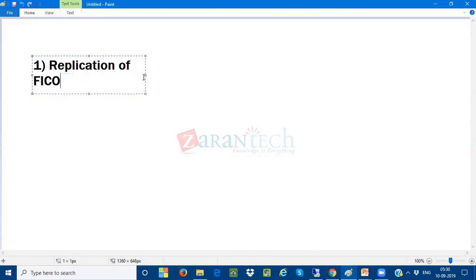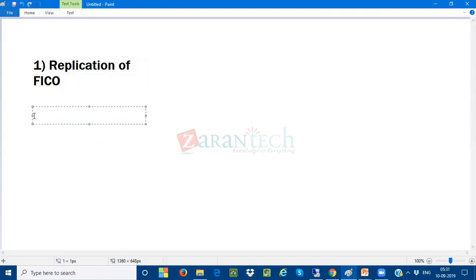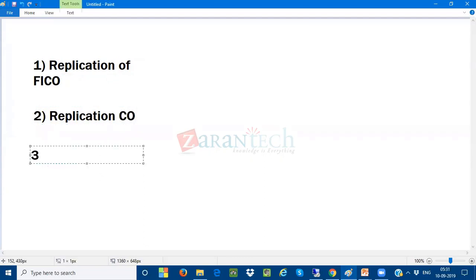From 18.1 and 19.1 some changes have happened. Then the replication of CO documents. And the third but not the least, the cost object postings, the cost object replications.